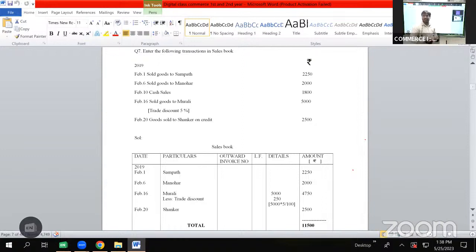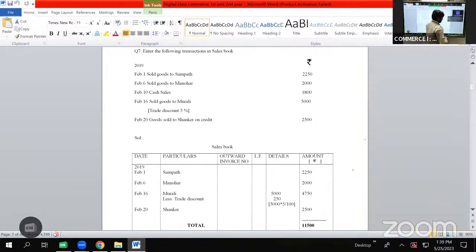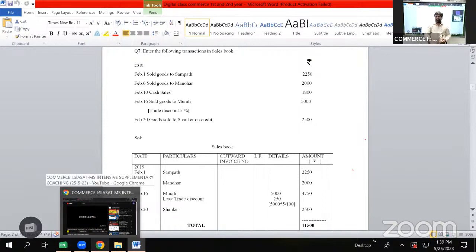And in purchases book we used to write the name of the person from whom we have purchased. We are writing the name of the person to whom we sold goods. In purchases book, we are writing the names of the persons from whom we have purchased the goods, whereas in sales book, we are writing the names of the persons to whom we have sold the goods.